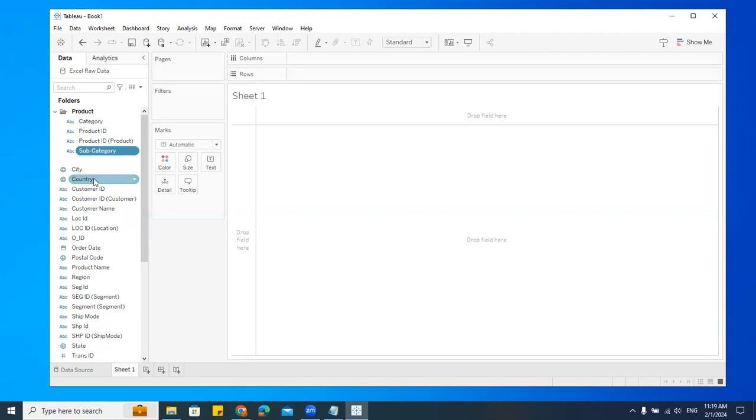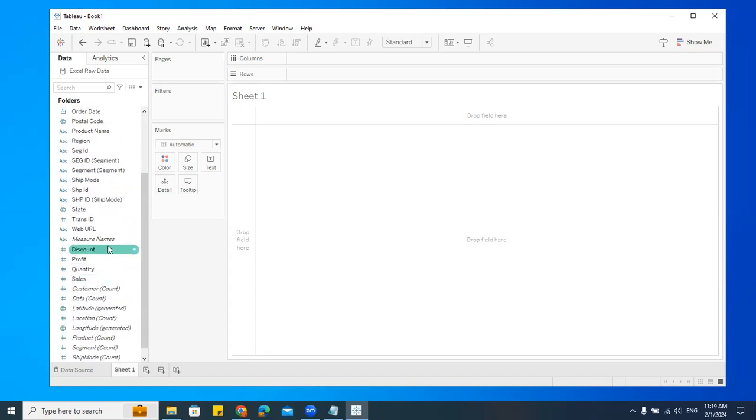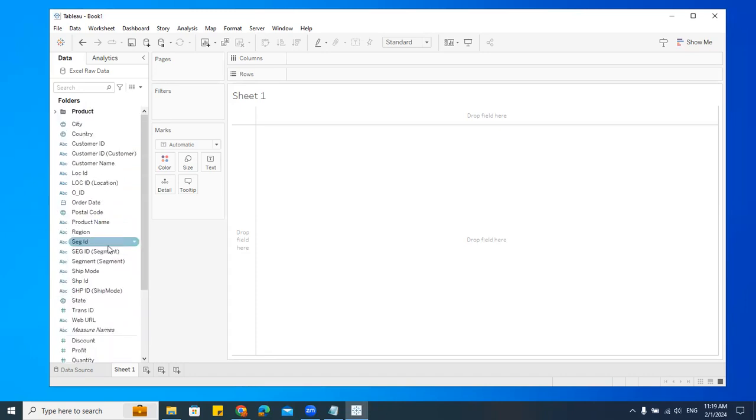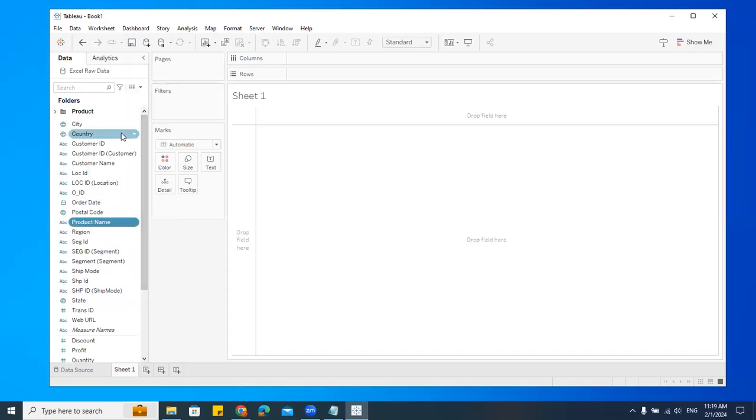What I'm trying to do is just move all the columns to one place so that it will be easy for me to create the report. This will not affect anything in your table structure. You are just organizing it. Understand? Organizing it. Now let me go here. I have this category. Category is already there. Subcategory, right? See. Now this will become one folder. I can create multiple folders. Let's say I want the product name also. If you want to move it, right click. Let it be. We'll create one more folder.